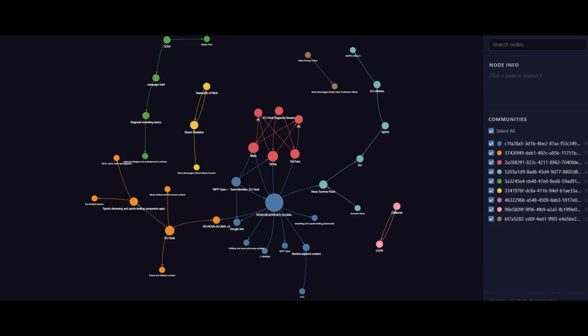Four communities, one per document. The cross-community edges you see here, those are the contradiction paths. SOW prohibits sports betting placements. Campaign brief permits it. Same target node, two opposing edges. That's how the contradiction is detected. It's structural, not keyword matching.